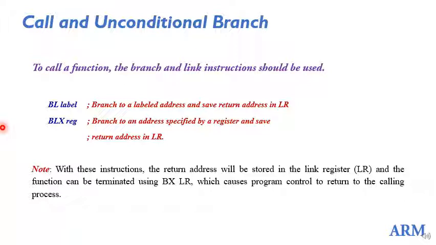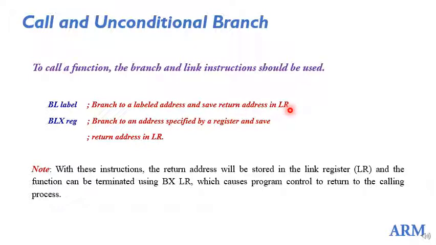Now suppose you want to call a function or a subroutine. Then also it is an unconditional branch itself, but in addition to that you have to store the return address after the function call. For that, there are special branching instructions like BL. BL label means it branches to the labeled address and saves the return address in the link register.